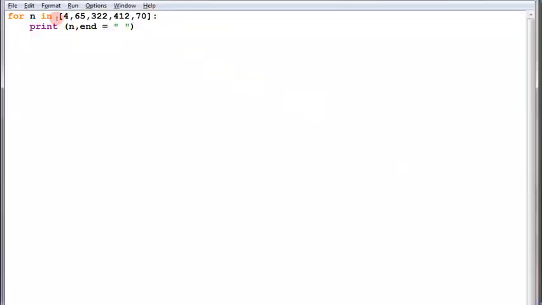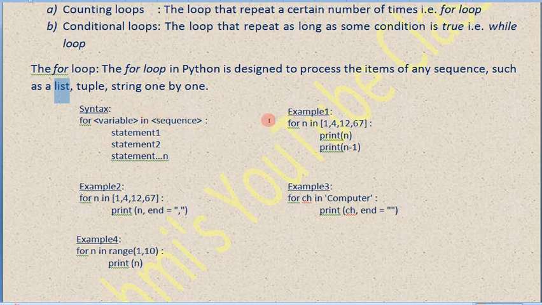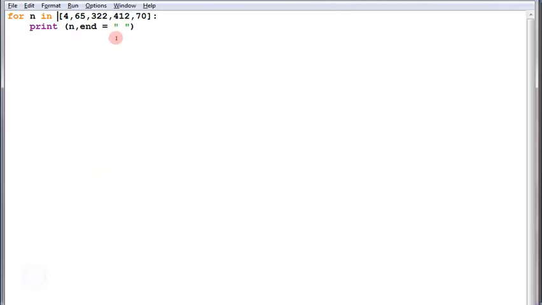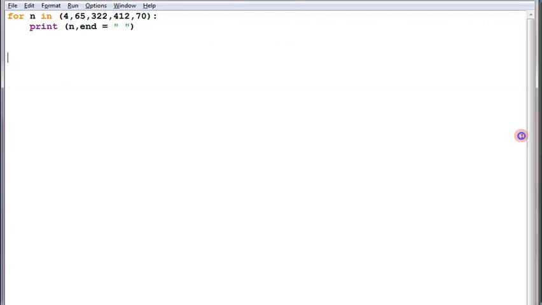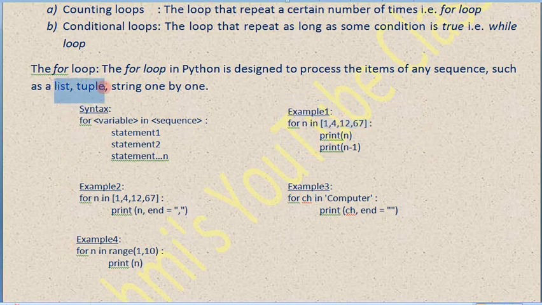Now let's check the list type of data, this is list type, sorry. Now let's check the tuple type of data. We checked here that the data in a list has to be kept within square brackets, and in the tuple case, we have to keep it within round brackets. So I'm keeping them in round brackets and trying to do the same thing I did previously. Running the module, check the numbers are getting printed here. Fine. So this is how list as well as tuple kind of data can be printed.